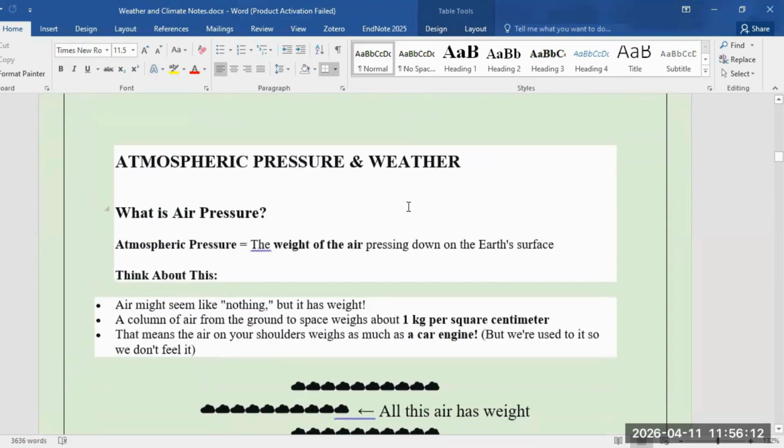What is air pressure? Atmospheric pressure is the weight of the air pressing down on the Earth's surface. Air might seem like nothing, but it has weight. A column of air from the ground to space weighs about 1 kg per square centimeter. That means that the air on your shoulder weighs as much as a car engine. But we are so used to it that we don't feel it that way. So the weight, the pressure that the air is putting on our body is called air pressure.